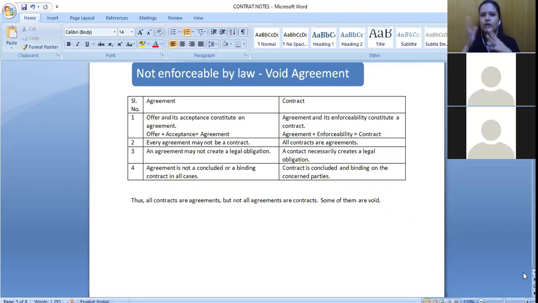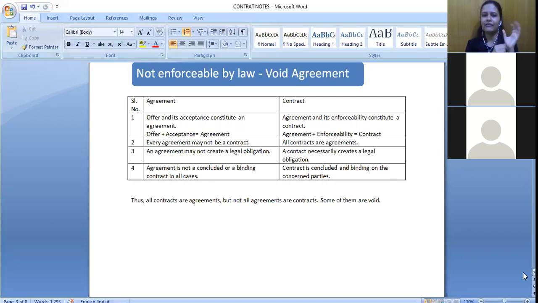Second is contract. What is contract? We need agreement. So what is agreement? Offer plus acceptance, right? So we need agreement and its enforceability to constitute a contract. That means we need an offer, its acceptance, plus it should be legally enforceable. Only then it will become a contract. So you can remember, offer plus acceptance is agreement. Agreement plus its enforceability becomes a contract. So for contract, we need one more additional thing, that is enforceability under law.